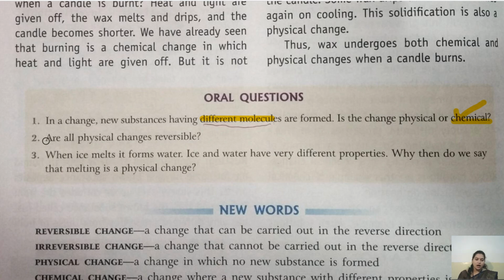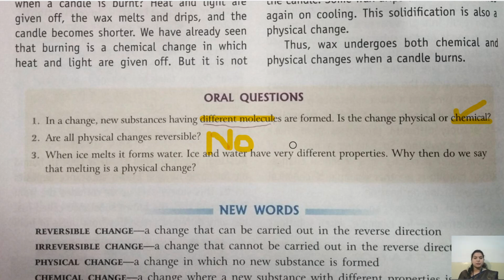Now, coming on to question number second. Are all physical changes reversible? No. All the physical changes are not reversible. As we have seen what? Tearing of paper.